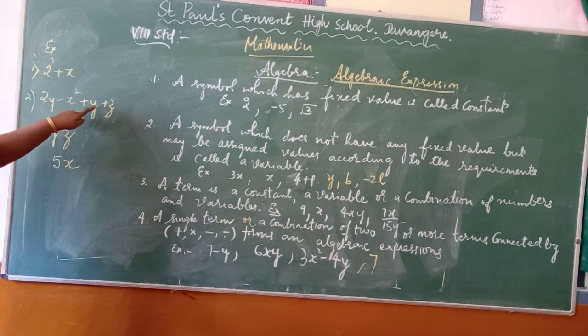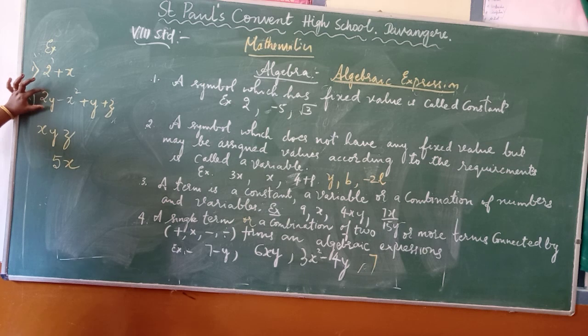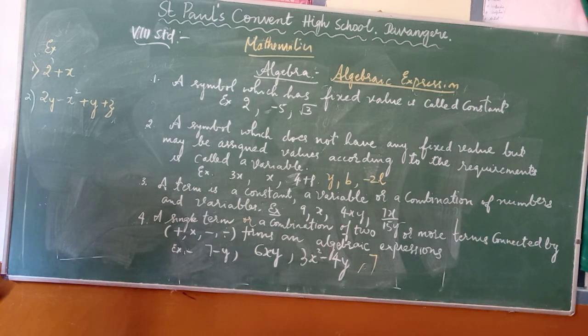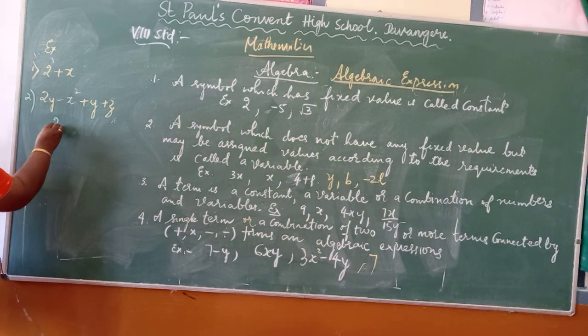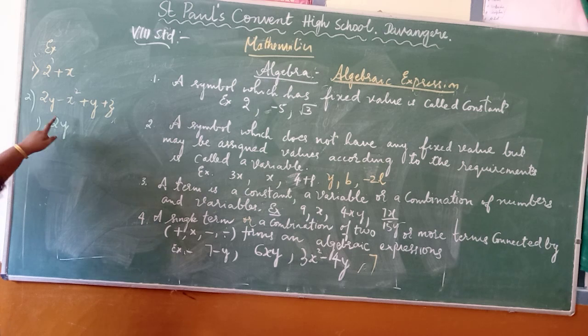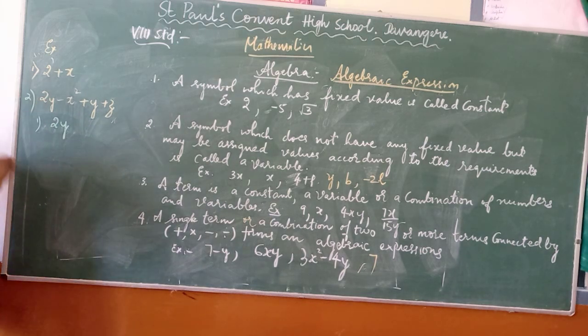Now if you come to the second example, how many terms are here? 1, 2, 3, 4 terms. Which is the first term? 2y. In this 2y, the first term is 2y. Which is the variable and which is the coefficient? y is the variable and the coefficient is 2, which is the constant. Which is the second term?